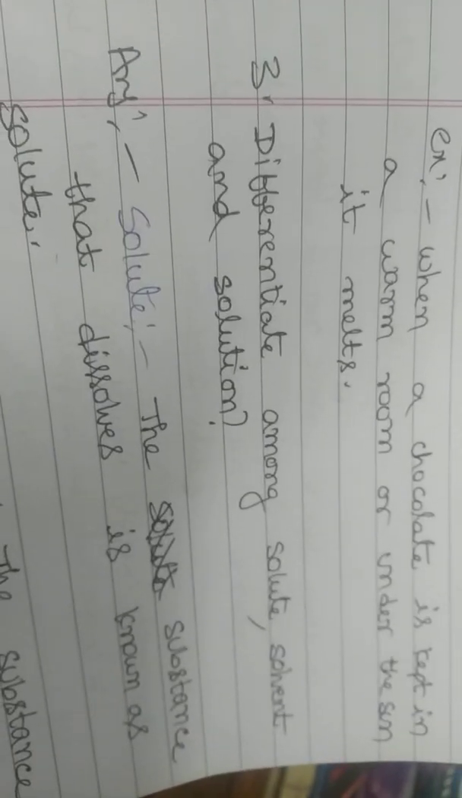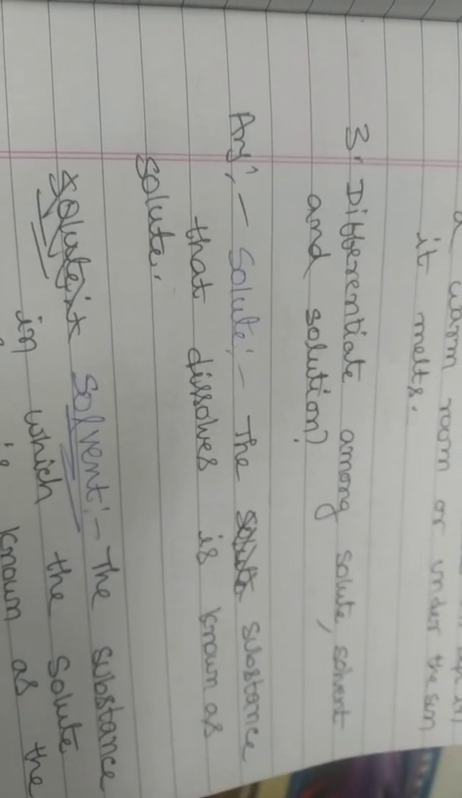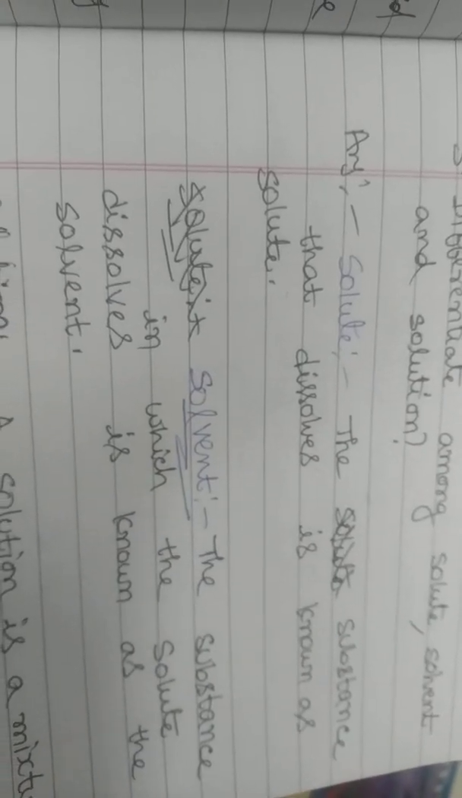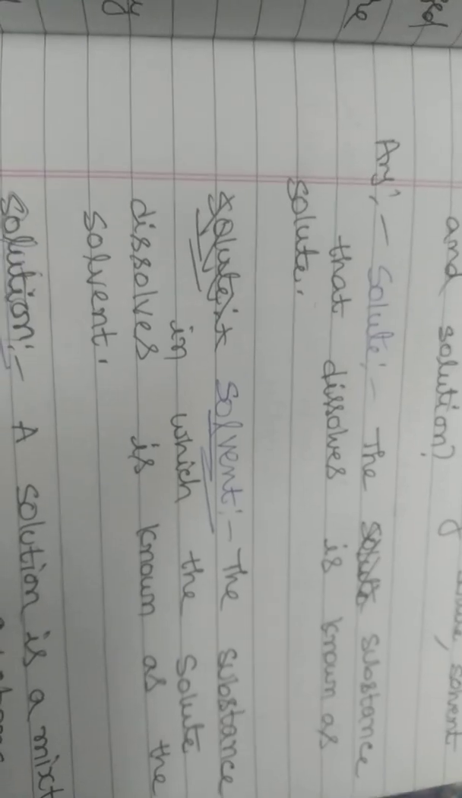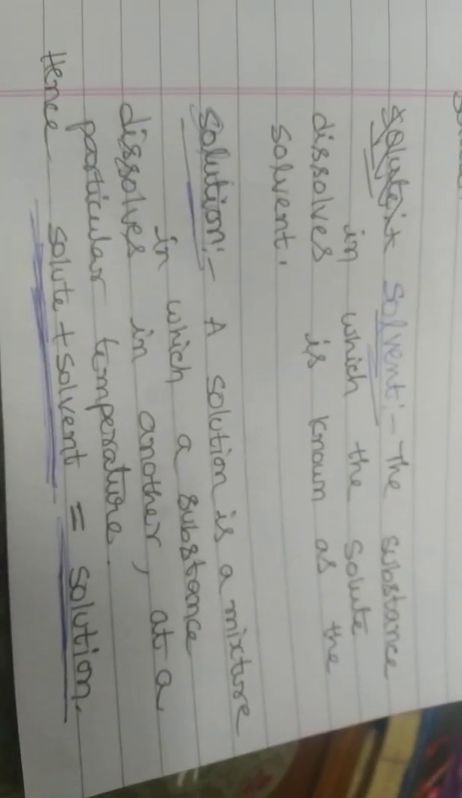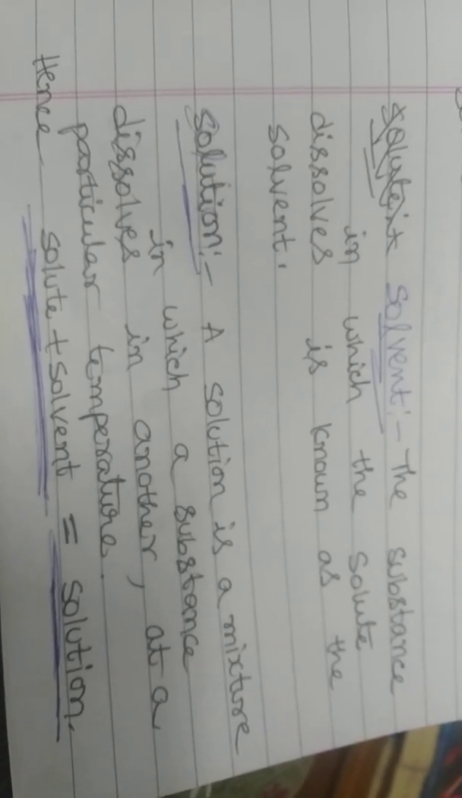Third question: differentiate among solute, solvent and solution. Solute: the substance that dissolves is known as solute. Solvent: the substance in which the solute dissolves is known as solvent. Solution: a solution is a mixture in which a substance dissolves in another at a particular temperature. So hence we can write: solute plus solvent equals solution.